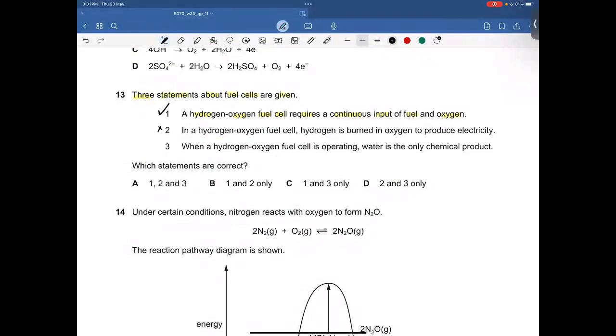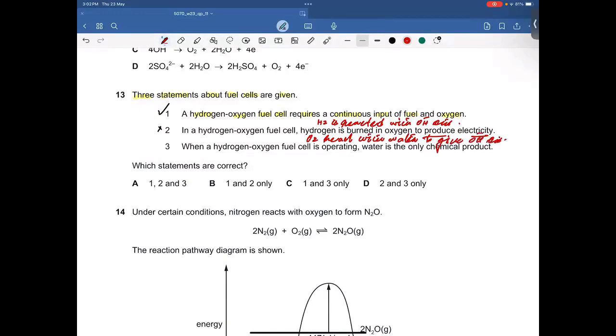I've told you that hydrogen is reacted with hydroxide ions. During the production of electricity, hydrogen is reacted with hydroxide ions, whereas oxygen reacts with water to give hydroxide ions.